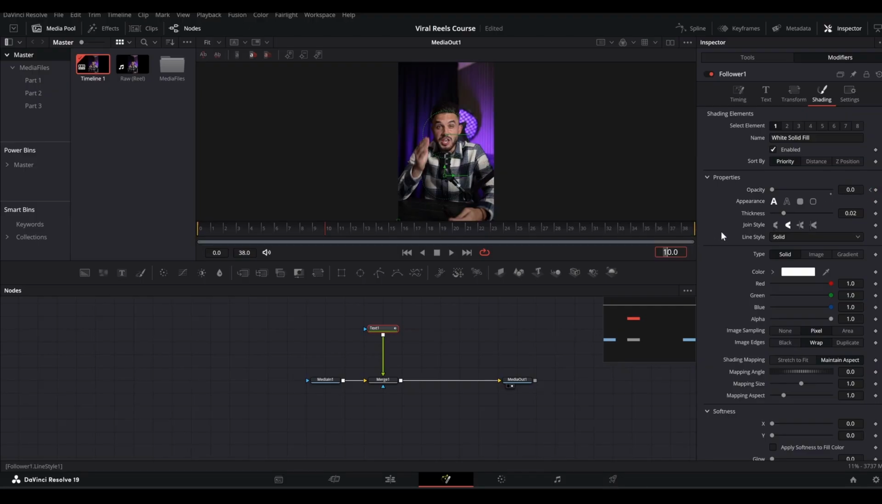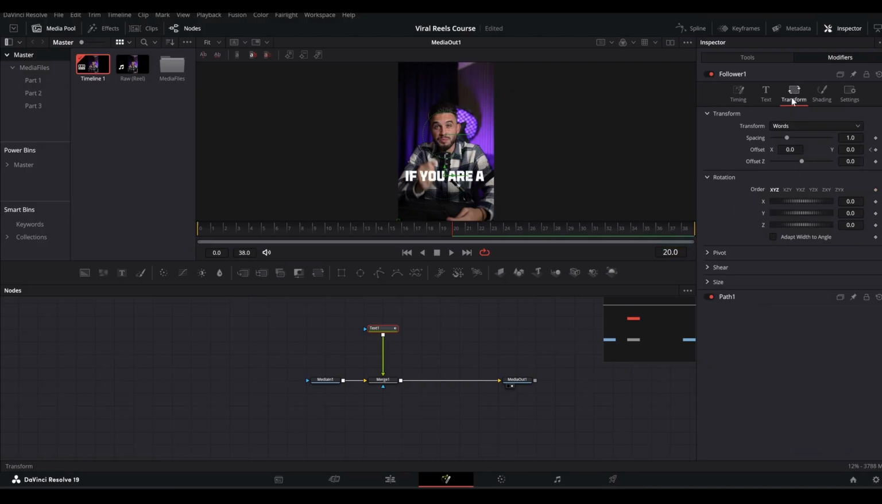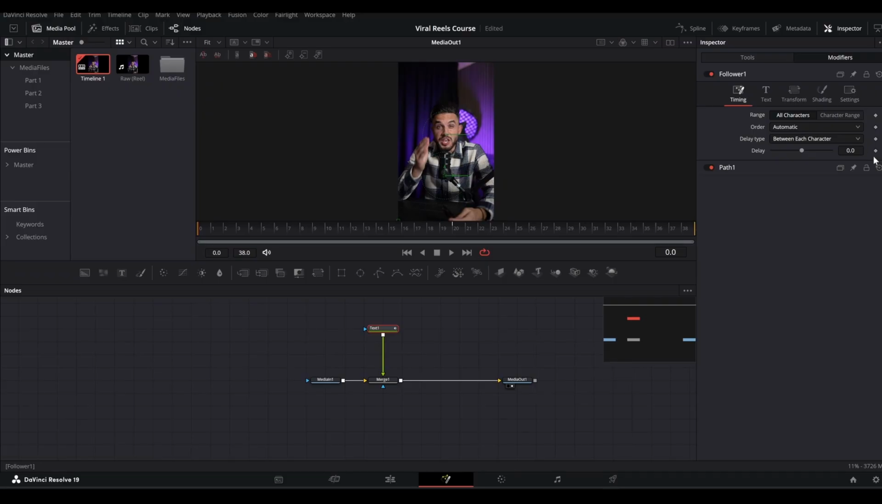Now we can go 20 frames ahead and bring the opacity all the way up, and in the transform, let's keyframe the offset at 20 as well. Then by using this arrow, we will go back to our frame number 0, and I will bring down the Y position to somewhere around here. And finally, going to the timing section, we can bring the delay up to 1 or 1.2 maybe. Let's see. So you have this sort of animation coming up.